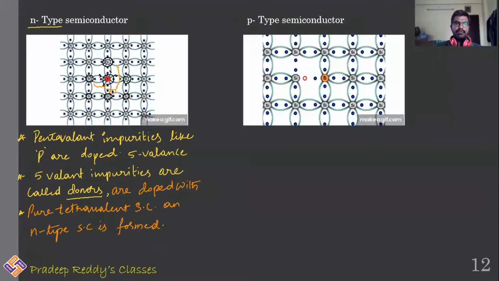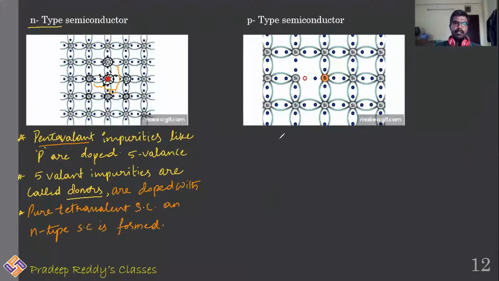So one electron is free here, and that electron is able to move randomly. Each phosphorus atom which is added to a pure semiconductor will add one excess electron. Overall, p-type semiconductor or n-type semiconductor, they are electrically neutral. We are not just adding the electrons or holes, we are adding the atoms. Remember that. That is in case of n-type semiconductor where pentavalent impurities are doped.